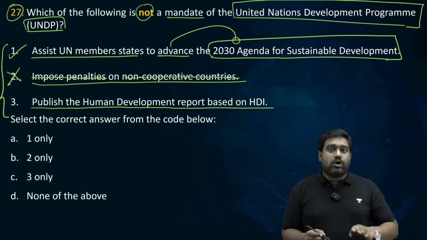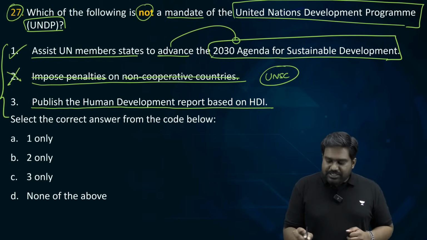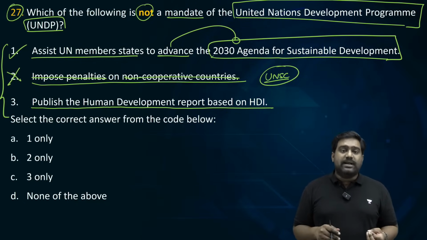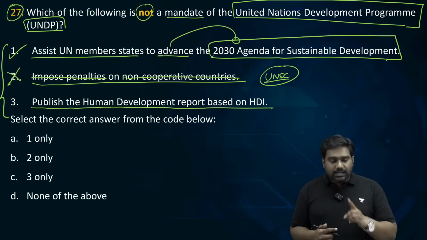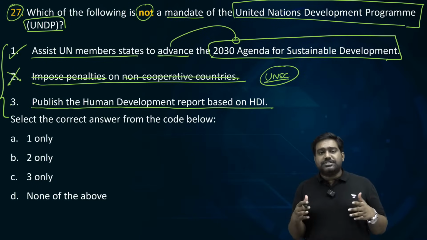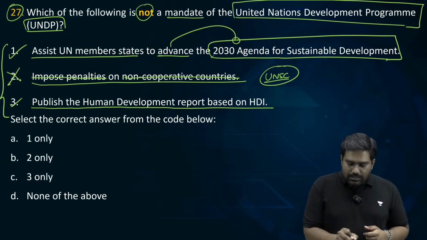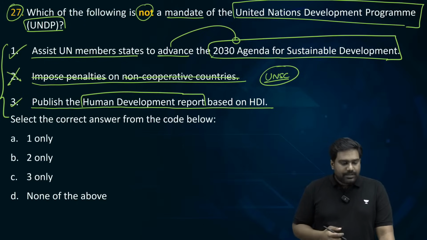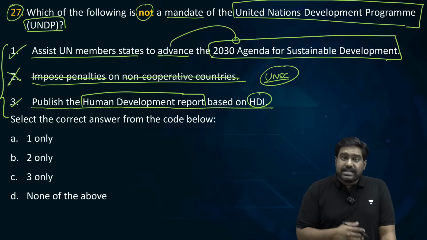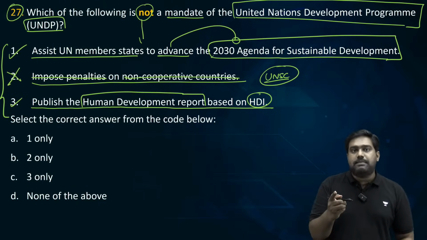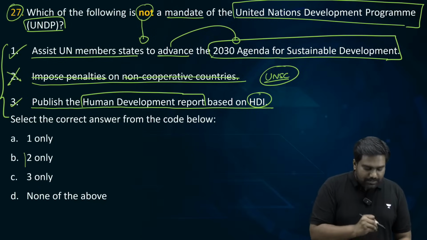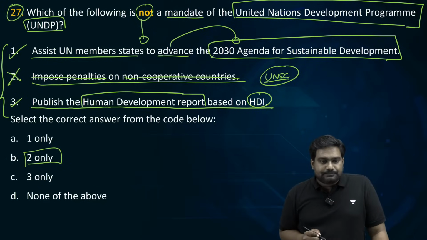It's only the UN Security Council which can impose any kind of penalties or sanctions. Such powers don't exist with UNDP, so it's incorrect. The third statement is correct. It publishes the most important report, the Human Development Report based on Human Development Index. So 1 and 3 are correct, but the question is asking you to identify which of the following is not a mandate. So 2 is the only incorrect statement. Option B becomes the correct answer.